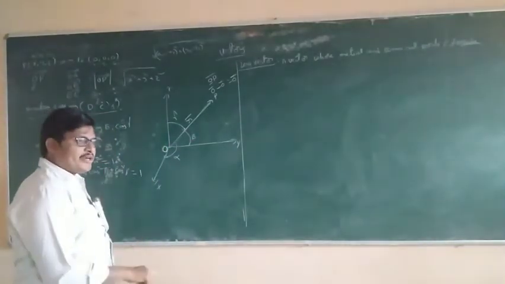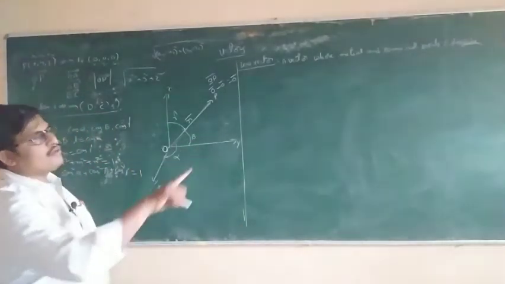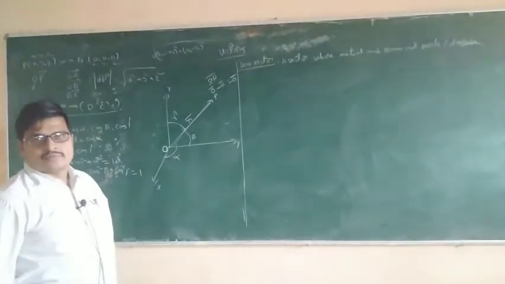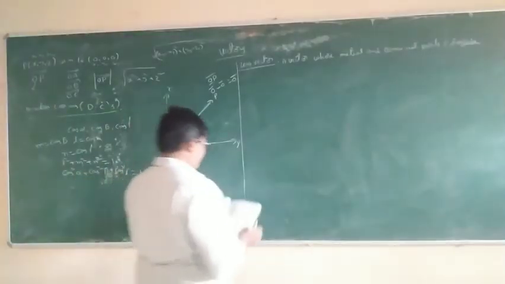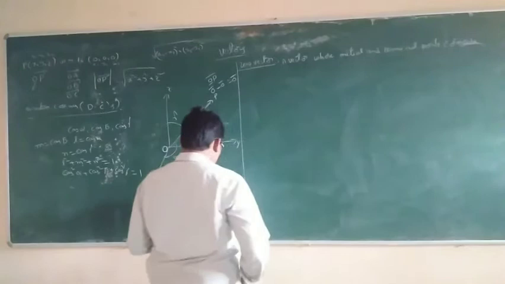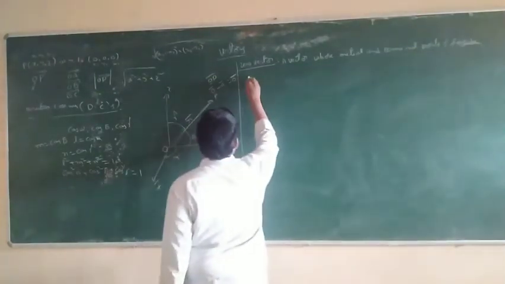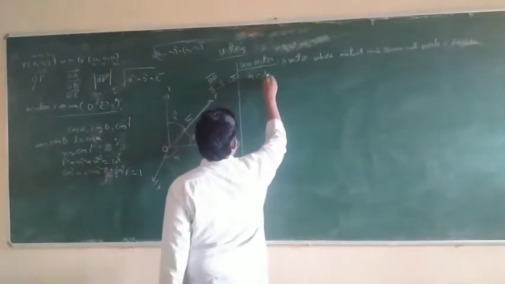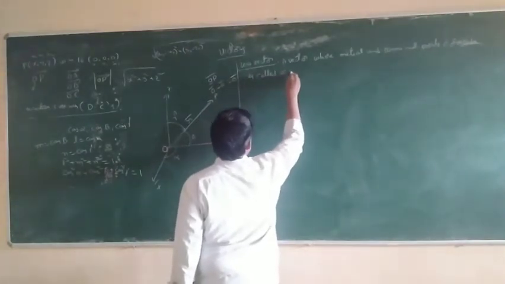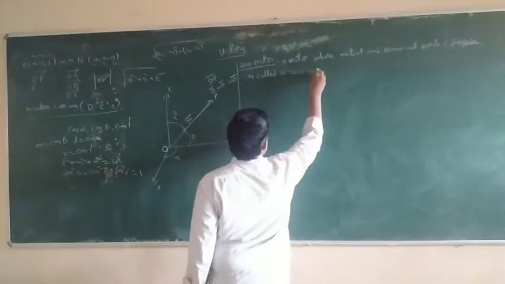When the initial point and terminal point coincide, it is an important definition: it is called a zero vector.